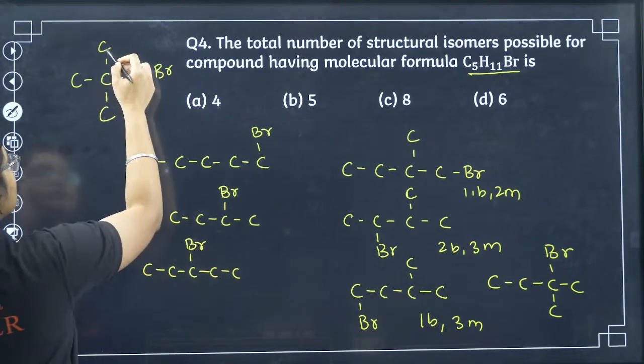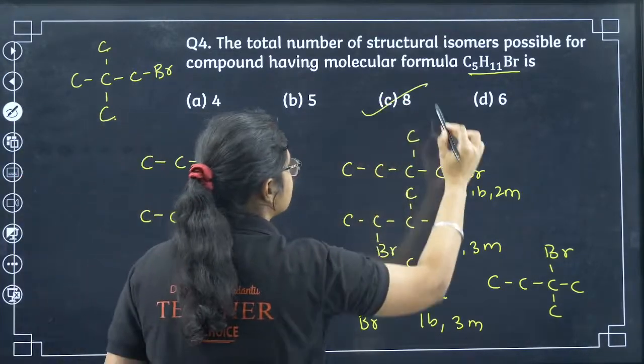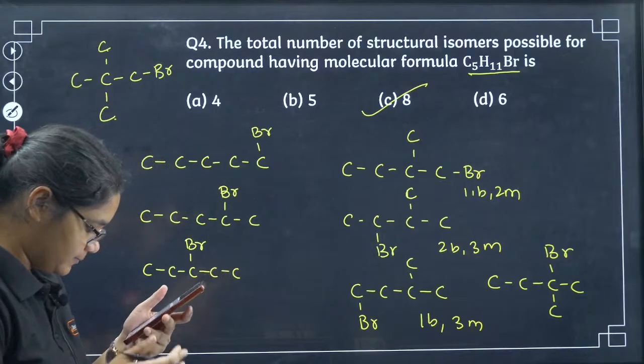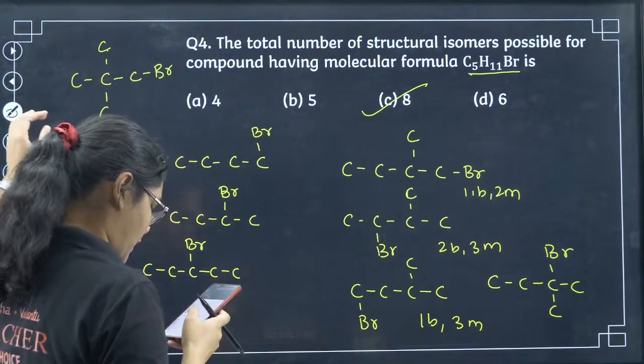So you will get 2,2-dimethyl and 1-bromopropane. So in total I will get 8 isomers. That is option C. Yes, those who are saying C, it is correct. So Neon and Sudhanva, both of you are correct.